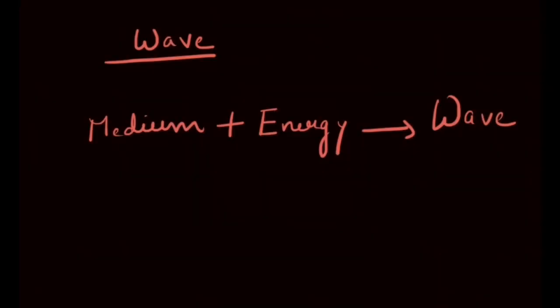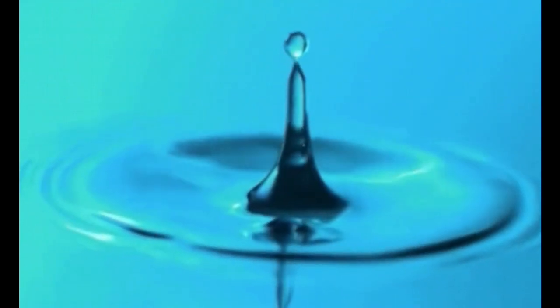A wave is actually a sort of disturbance that happens in a medium. Whenever energy passes through a medium, it disturbs the particles of that medium and leads to the formation of a wave. If you ever tossed a pebble in water, you must have seen the formation of these kinds of waves. Such waves are called ripples.